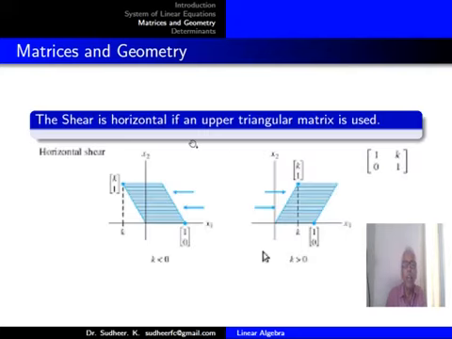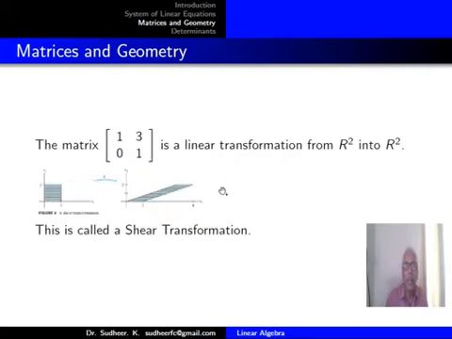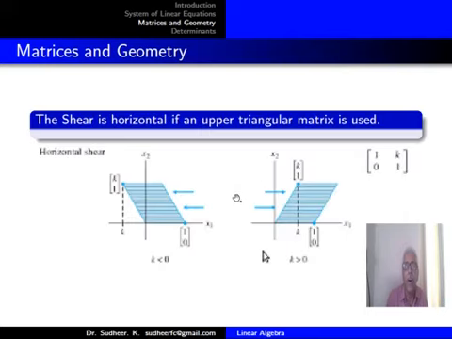Shearing is a horizontal process if the matrix is upper triangular. Now, in the case of the sheep, the matrix [1 3; 0 1] was making a shear towards the right, and so you call it a right shear. Shear can be towards the left also. Now, how do you understand whether the matrix will make a right shearing or left shearing?